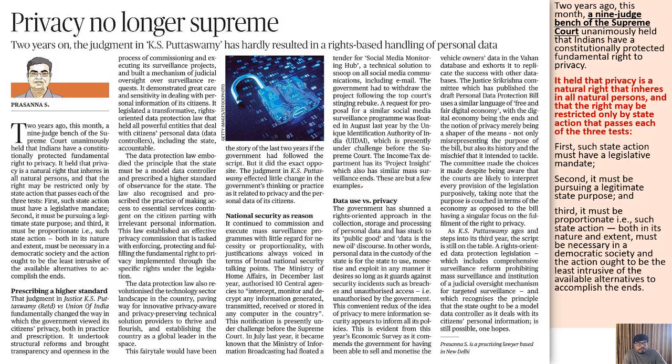Okay, next, privacy no longer supreme. Here the article by Prasanna S is talking about a very important and extremely sensitive issue, which is related to the average person's life. Here he is reminding us of the decision taken 2 years back by the constitutional bench, that privacy is a basic right, a natural right, and a constitutional right, and it's a basic feature of the constitution also. Nobody can take that away, even with an amendment. That's why it was upheld, and that was one of the greatest decisions of all time.